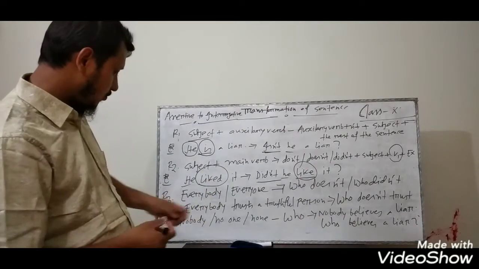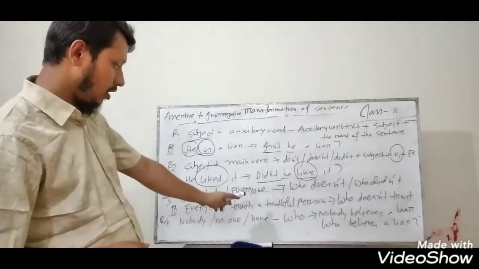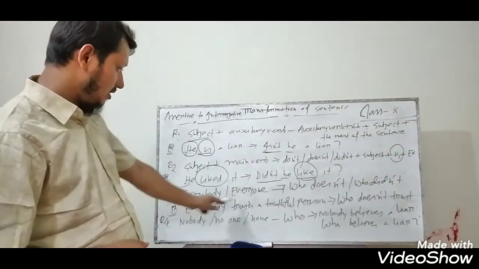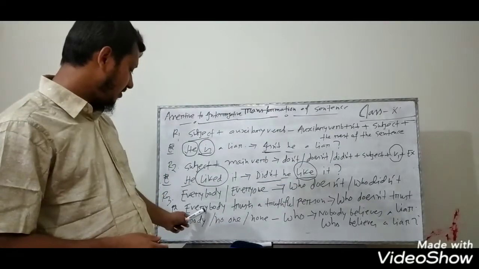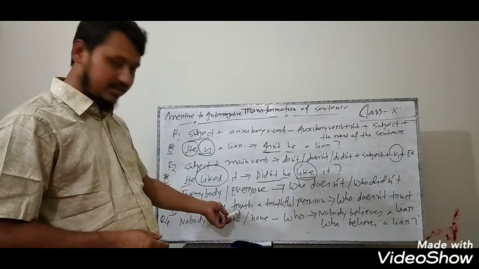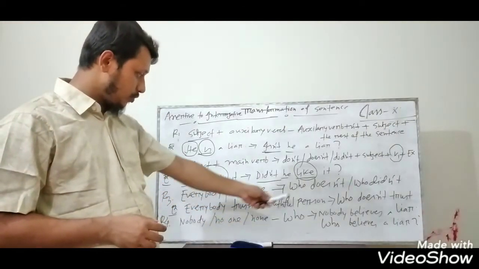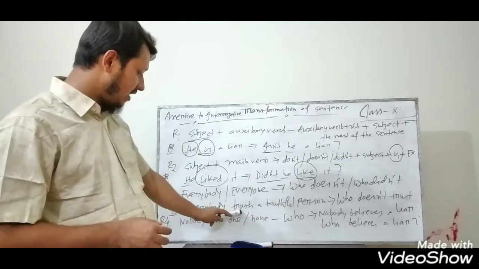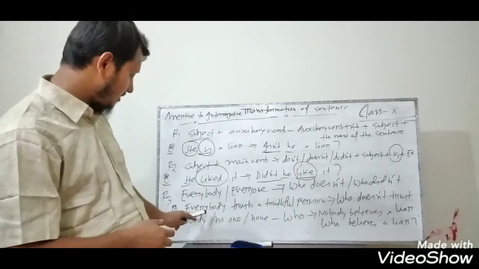And another rule for you: if the sentence begins with everybody or everyone, you have to write who doesn't or who didn't. If after everybody the verb is present form or there is s or es, you have to write who doesn't. But if the verb is past form, you have to write who didn't. So here is an example for you.